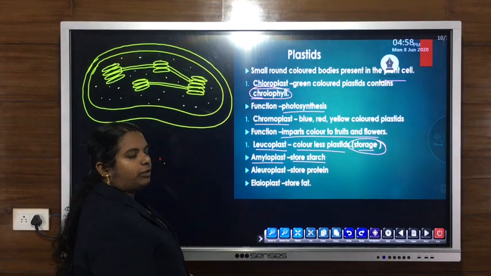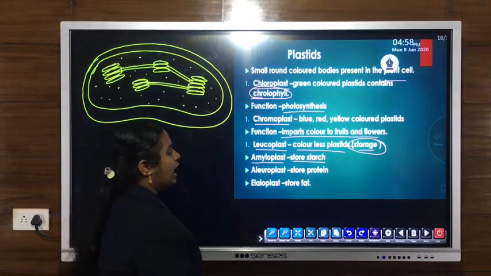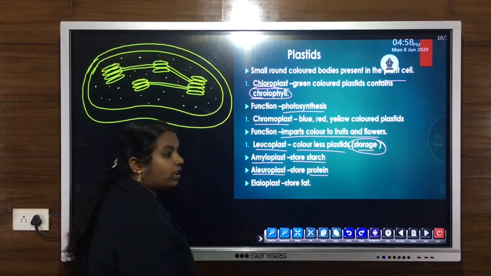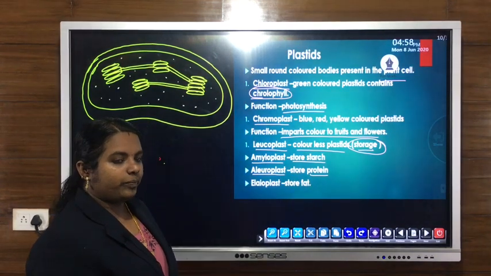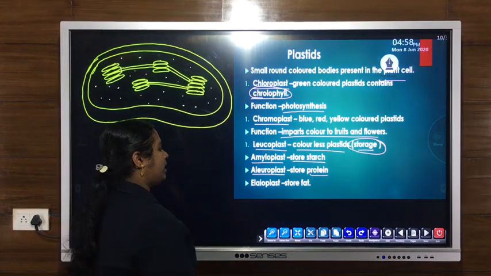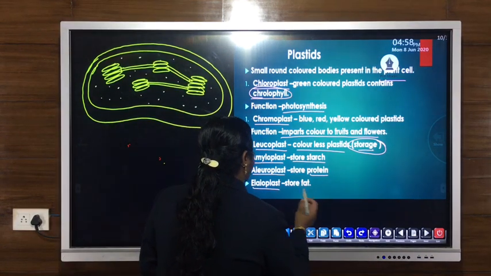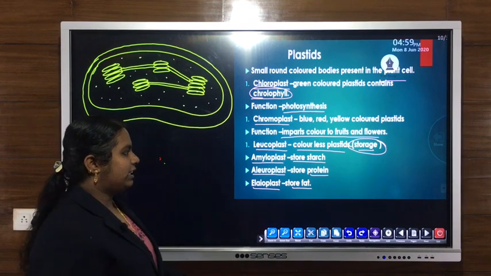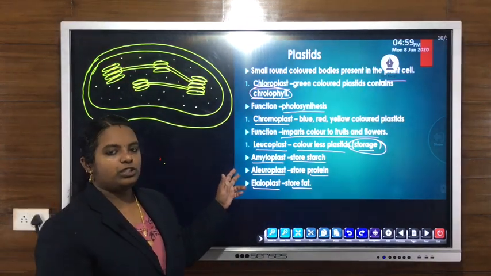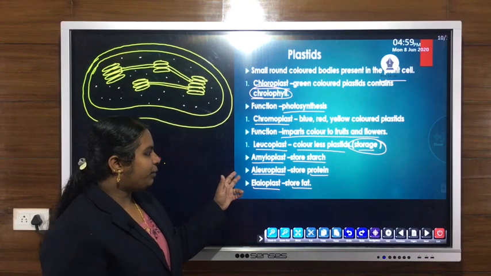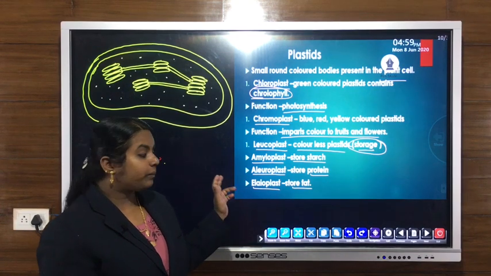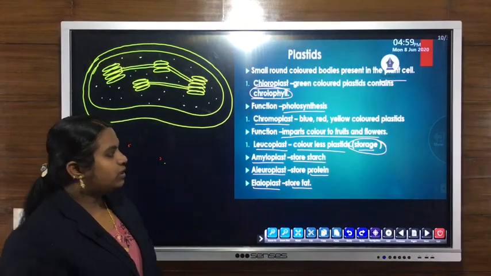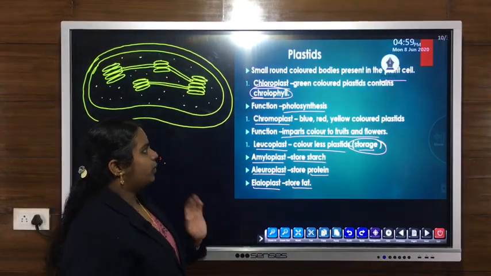Then the second type is elaioplast, no, the proteinoplast, whose main function is to store protein. Then the third type of leucoplast is the elaioplast, which stores fat. So three types of leucoplast are here: amyloplast, which stores starch; proteinoplast, which stores protein; and elaioplast, which stores fat. So these are different types of leucoplast.